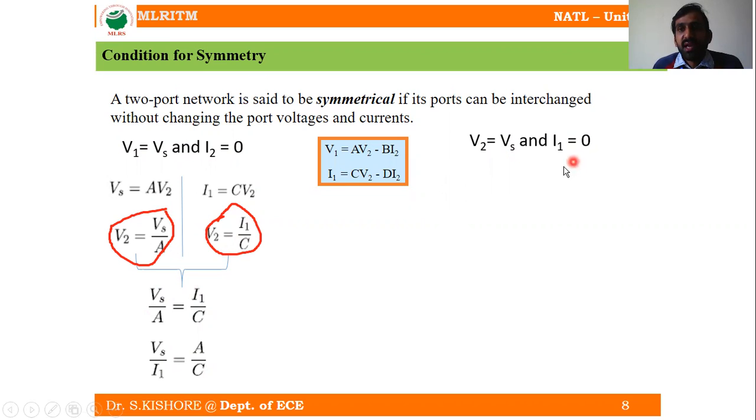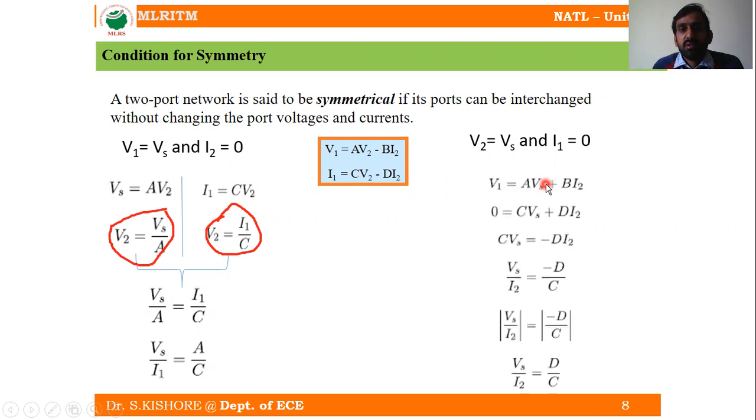So from the first equation, V1 is equal to A into Vs, because V2 is equal to Vs, plus B into I2, or we can write minus BI2, no issues, because anyhow we are going to take the magnitude only.